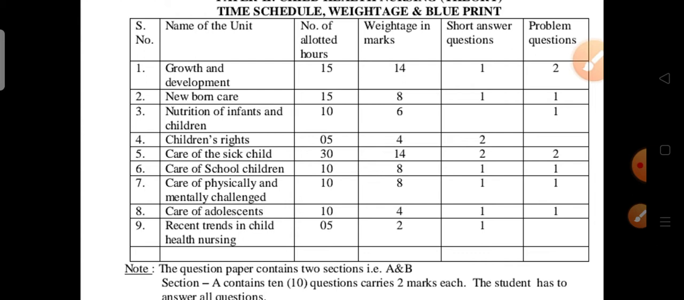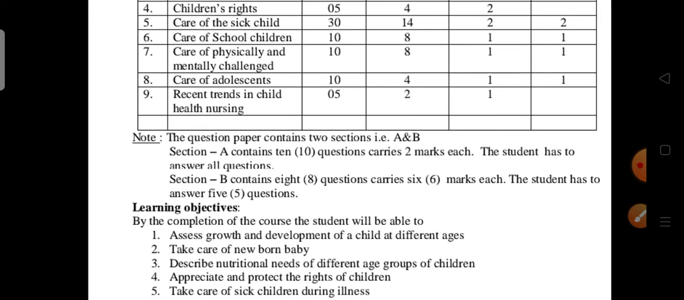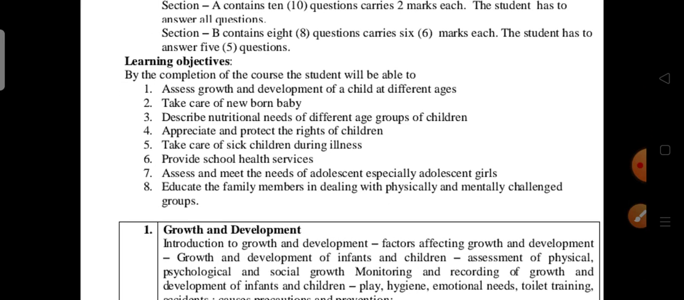This sentence 2 marks. Okay, these are the blueprint and weightage of the second year students in the subject of child health nursing. On the completion of your course, the student is able to assess the growth and development of the child at normal ages and take care of a newborn baby. After finishing your course, you are able to learn the theory and practical. You are becoming perfect in your subject. That is the reason at the end of your course, you are able to assess the growth and development of a normal child and take care of a newborn baby.